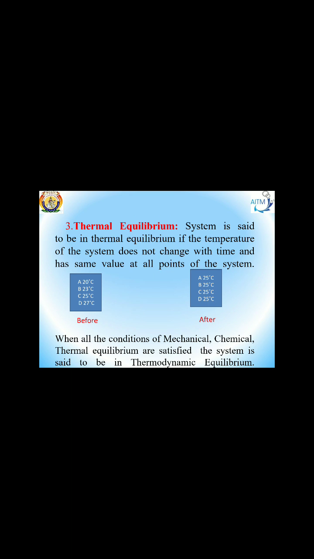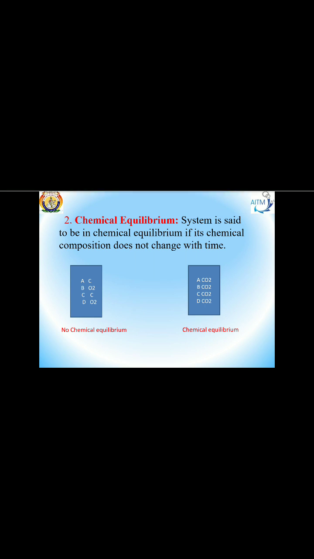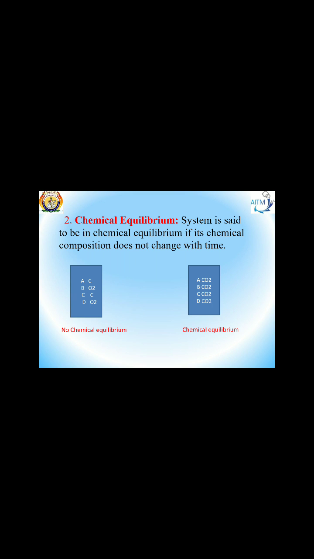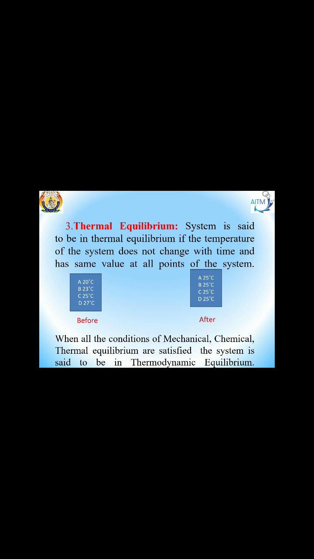Okay, for satisfying thermodynamic equilibrium, what are the conditions required? That is mechanical equilibrium, chemical equilibrium, and thermal equilibrium. When all these three conditions are satisfied, we call that the system is undergoing thermodynamic equilibrium. We also discussed reversible and irreversible processes.